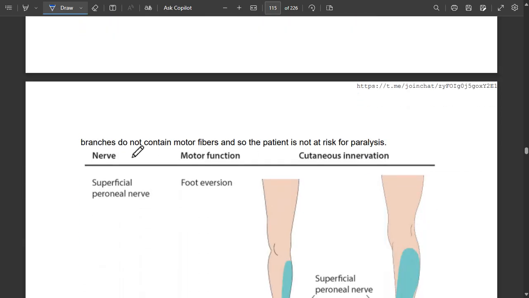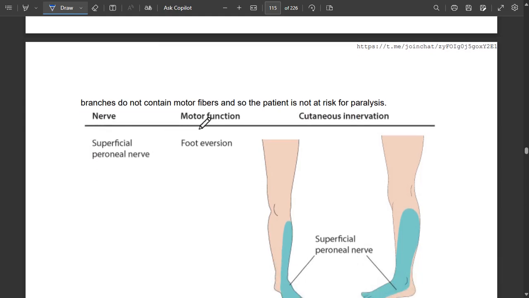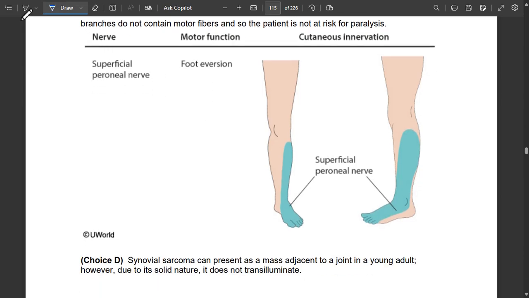However, this branch does not contain motor fibers. Motor fibers are not present, so the patient is not at risk for paralysis.